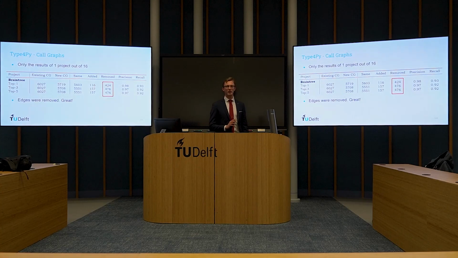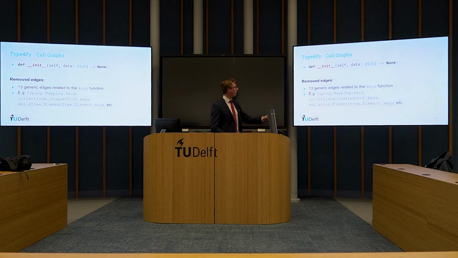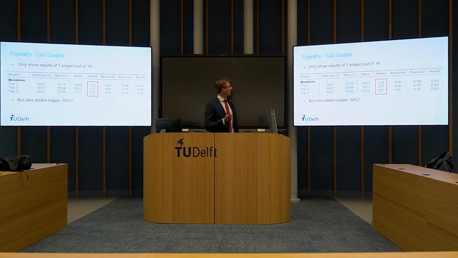Let me show you. We have an init function, and now we specify that the data parameter is a dictionary. Because we specify this, 13 generic edges related to a keys function are now removed. For example, these more generic ones. And you could also see that some edges were actually added.